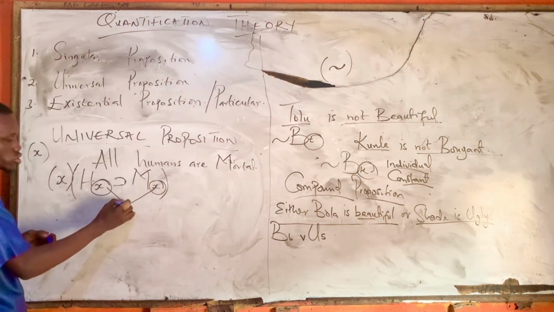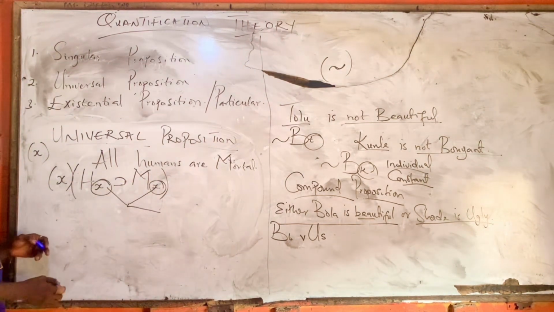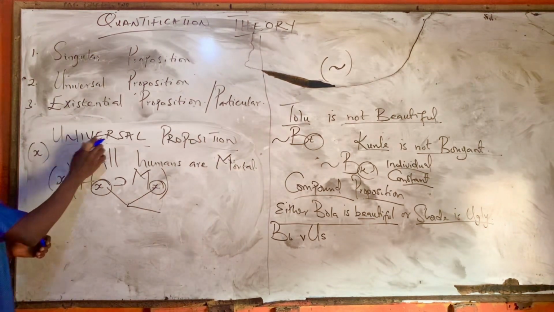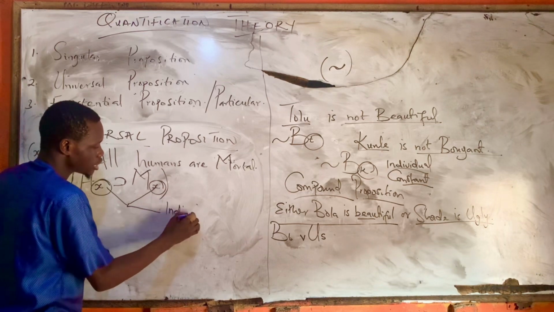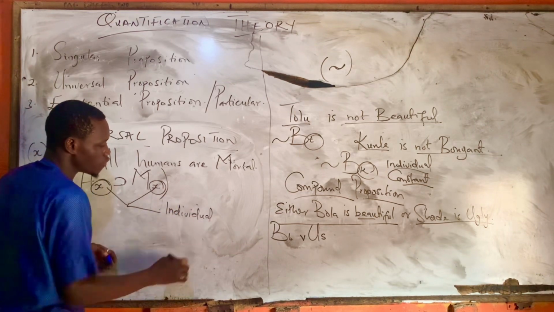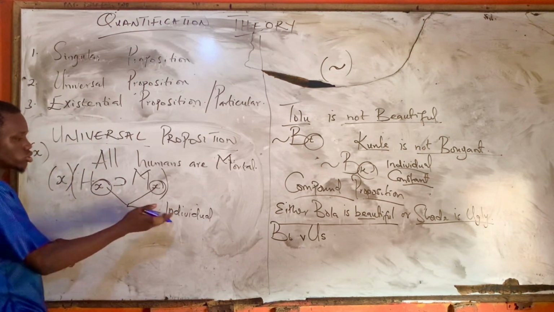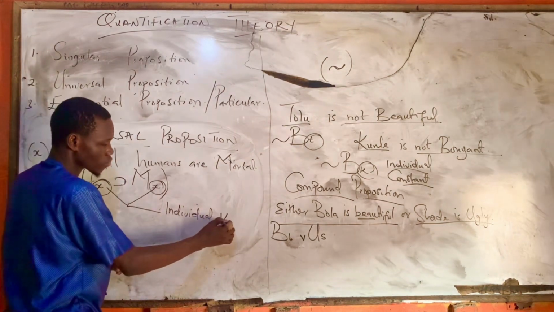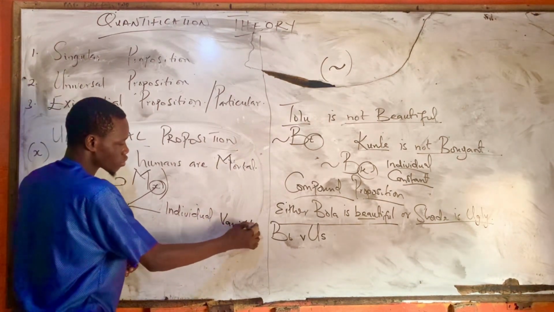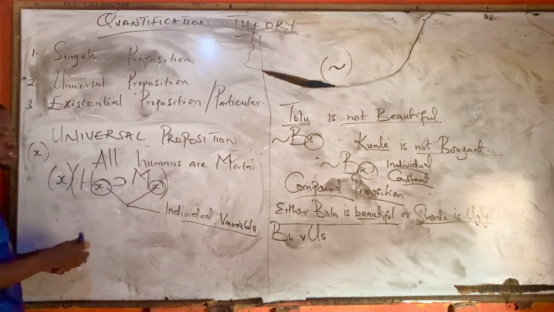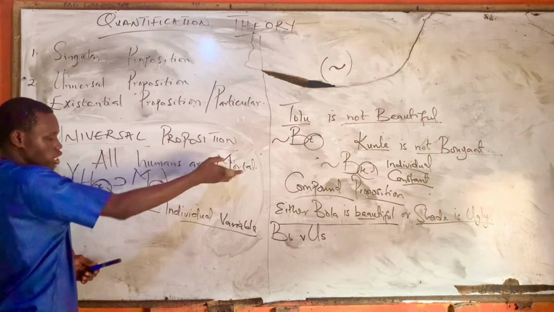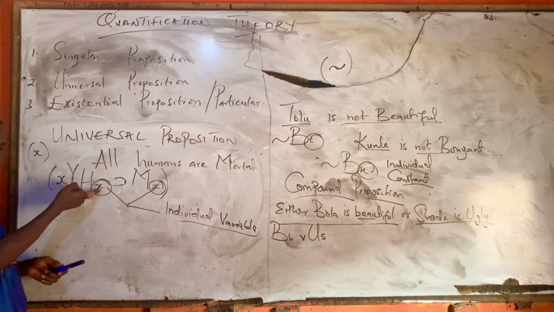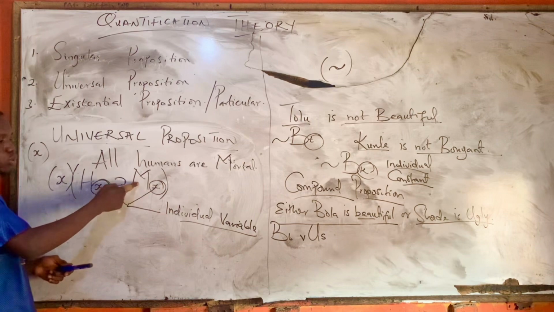Now this X that we introduce here and in other universal propositions is called individual variable, or let me say the unknown. These X are the unknown. Okay, we say all humans are mortal. Anything that is human, which is human unknown, then that thing is what?